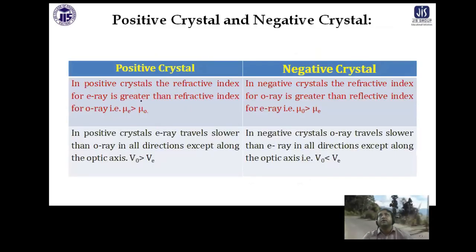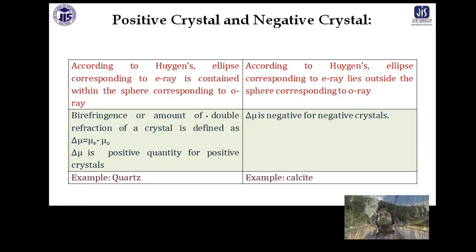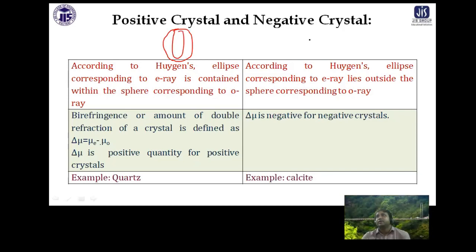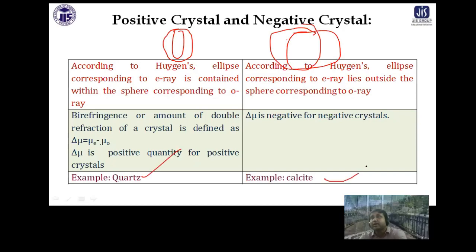In terms of velocity, in the positive crystal the refractive index of the E ray is greater than that of the O ray; in the negative crystal it is the opposite. So here the velocity of the O ray will be higher than that of the E ray. According to Huygens, for the positive crystal you see a spherical wavefront inside an elliptical one, and for the negative crystal an elliptical wavefront with a spherical wavefront inside it. An example of a positive crystal is quartz. An example of a negative crystal is calcite.